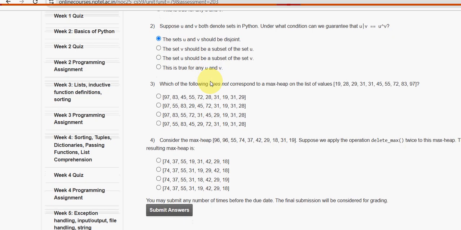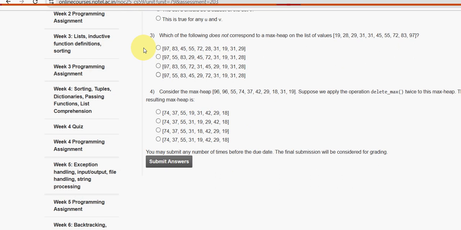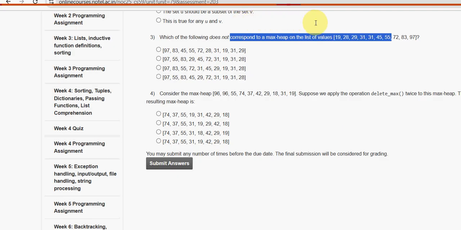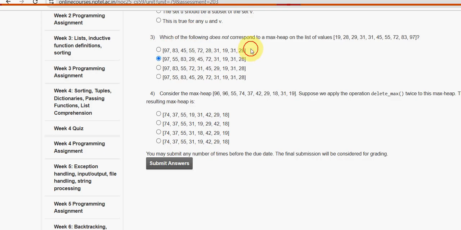Next, the third question. Which of the following does not correspond to a max heap on the list of values? So these are the list of values. For the third question, the second option is the probable solution, guys.